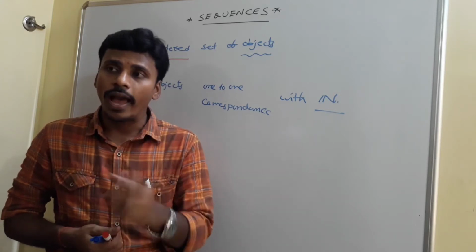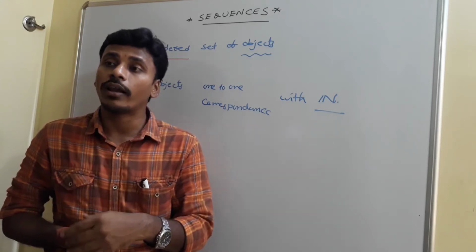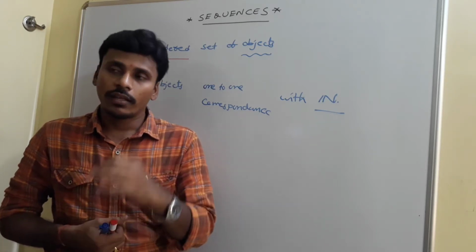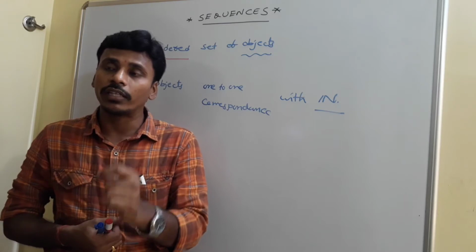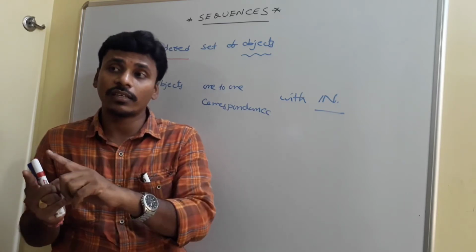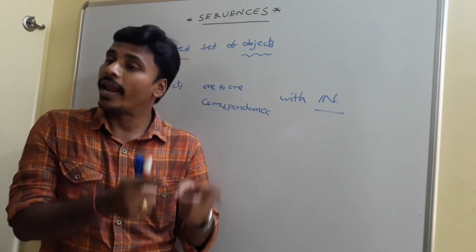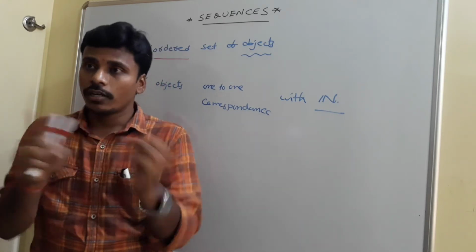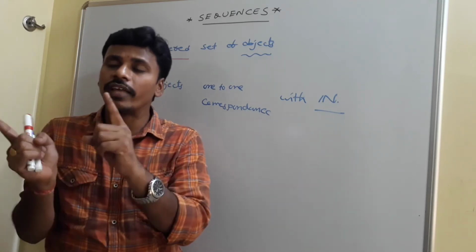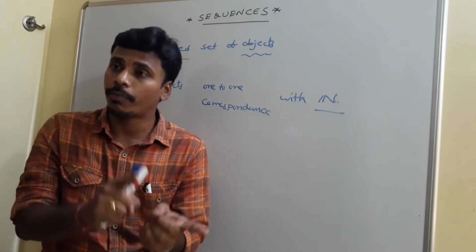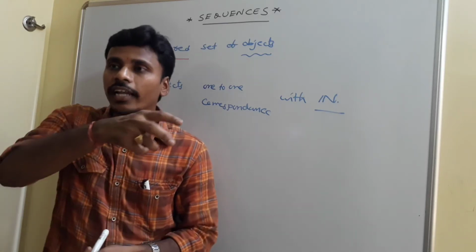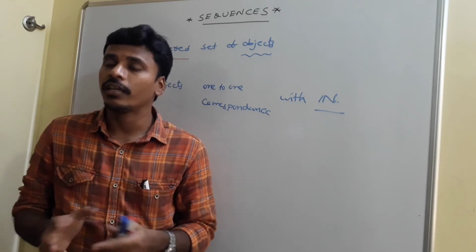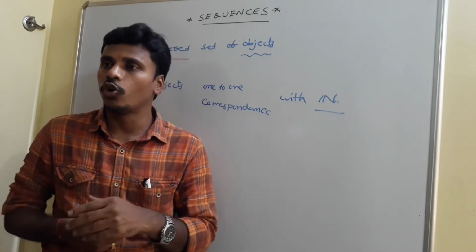If I give you a person, then you are able to give me the position, right? If I give you a position, then it is easy for you to identify the person. That means person represents the position, whereas the position represents the person. If there is such tallying for the persons to the position, then that is usually mentioned as the sequence. If you don't have that tallying, then we don't call it a sequence.